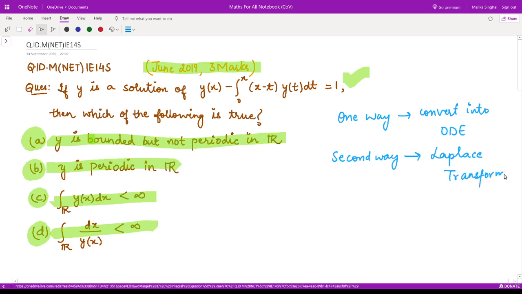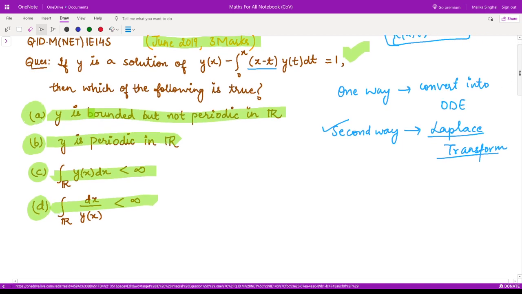Why can we use the second approach? Because the kernel given, K(x,t), is x minus t, which is of convolution form. When we have this convolution form, there is a result in Laplace transform known as the second shifting theorem, which gives us ease in solving equations with kernels of this kind. So let us proceed. We are given y(x) minus the integral from 0 to x of (x minus t) y(t) dt is equal to 1.